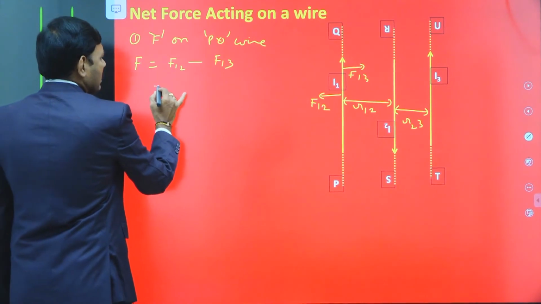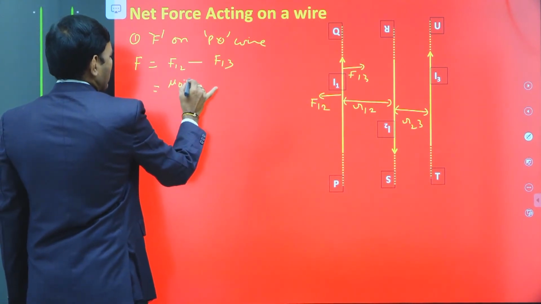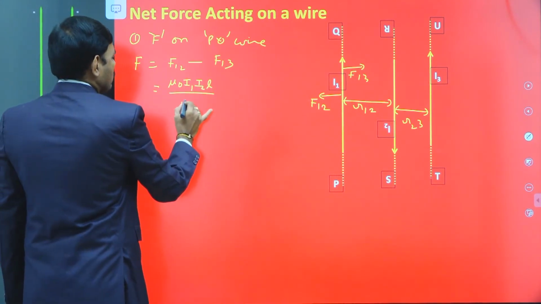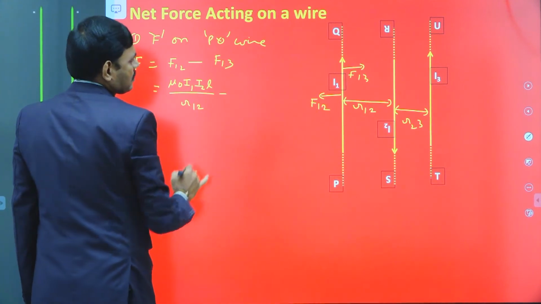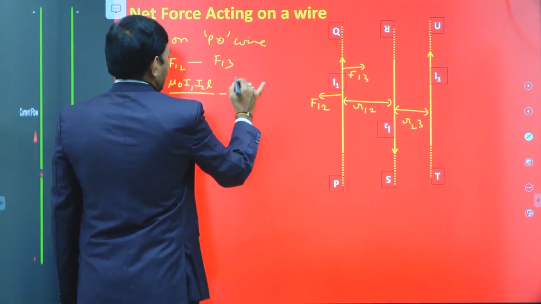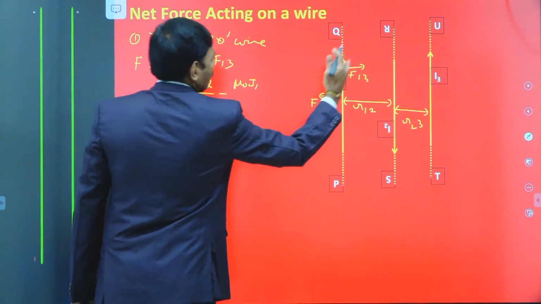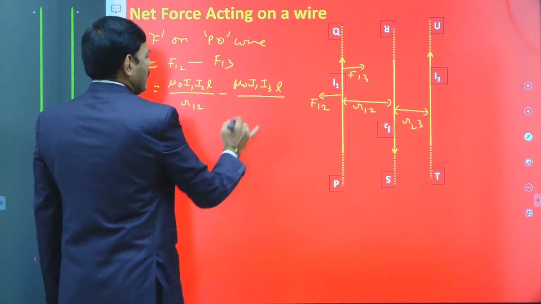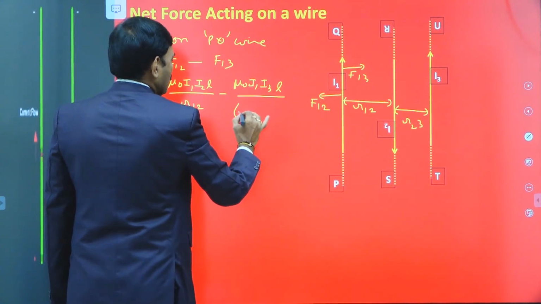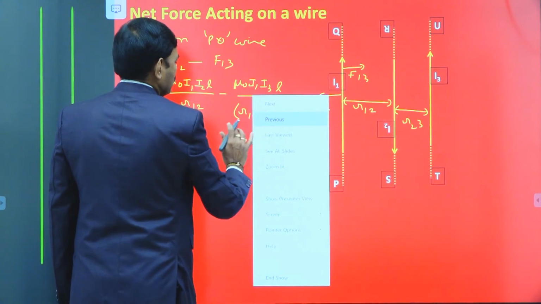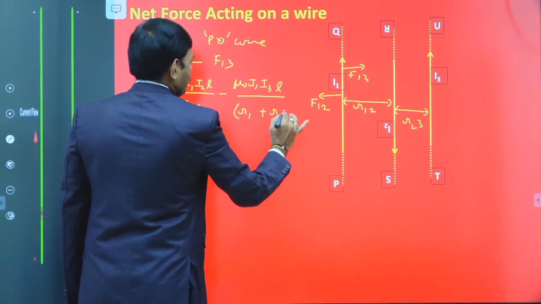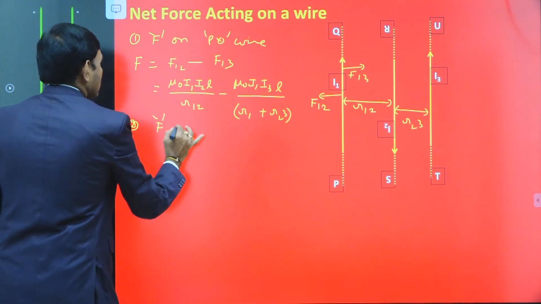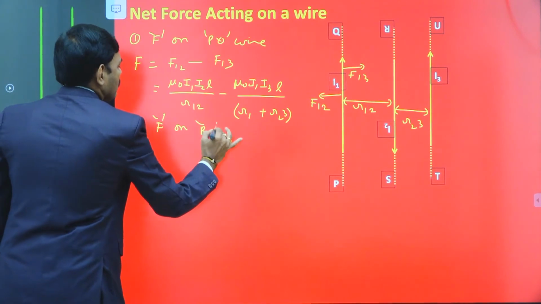Then F12, that is the repulsion force, is mu naught I1 I2 L, where L is the length, divided by R12, minus mu naught I1 I3 L, the expression for the force between wires 1 and 3, divided by the distance of separation between 1 and 3, which is the sum of the separations, R12 plus R23. Similarly, now the force on the second wire, that is the RS wire.